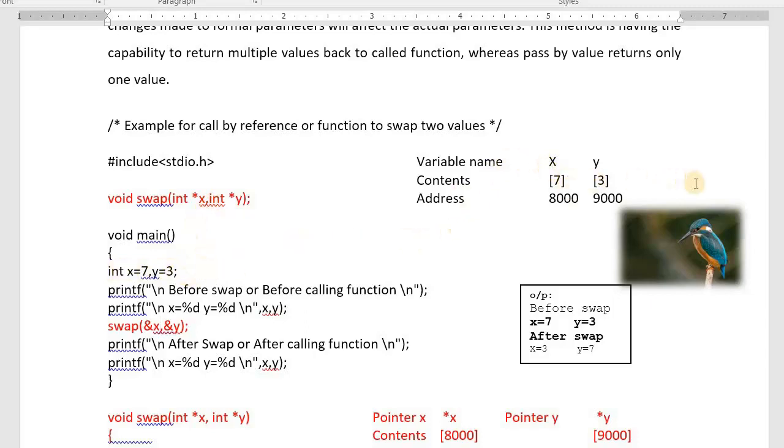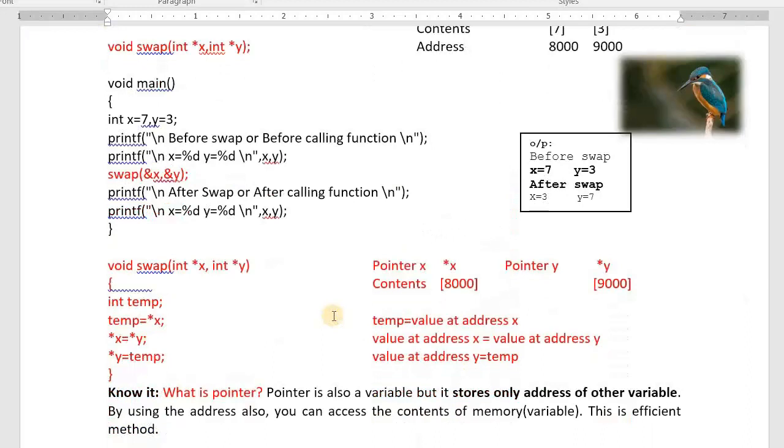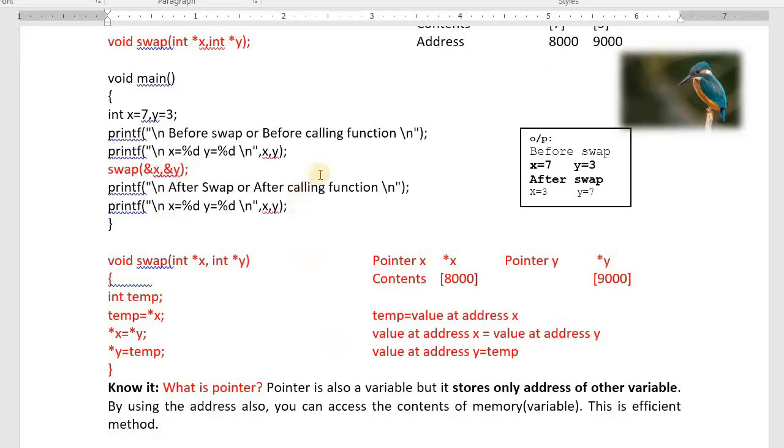y is how much? 3. Address of x is 8000. Address of y is 9000. Before swap, x is 7, y is 3. Like that output we get.